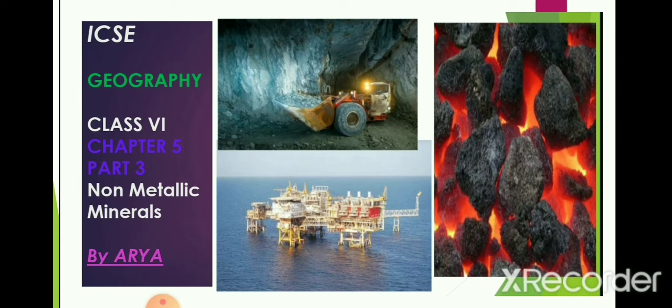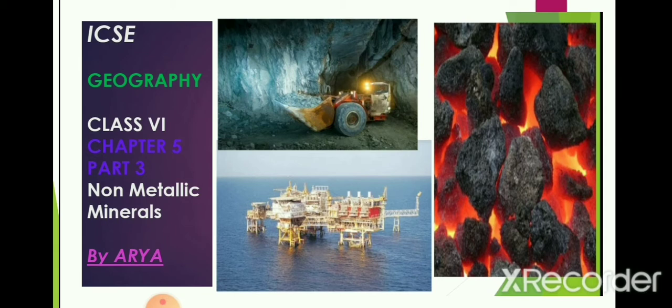chapter. What is a mineral? It is a naturally occurring inorganic solid with an ordered internal structure and a relatively consistent chemical composition. So we can say that a mineral is an inorganic solid substance having an internal structure and a consistent chemical composition. Whatever things we see around, we can call a part of a mineral. There are so many minerals beneath the earth and on the earth's crust also.